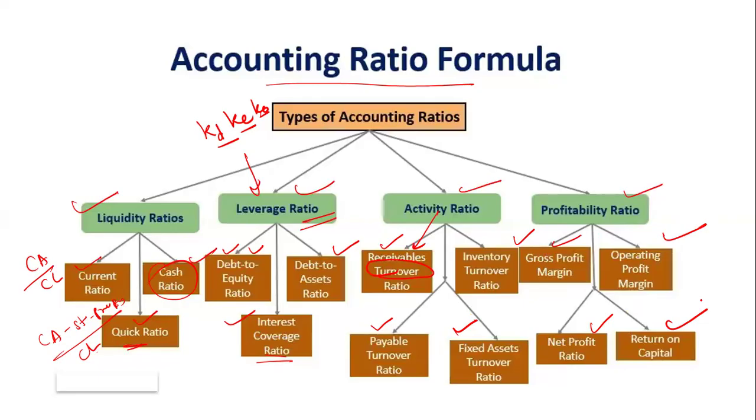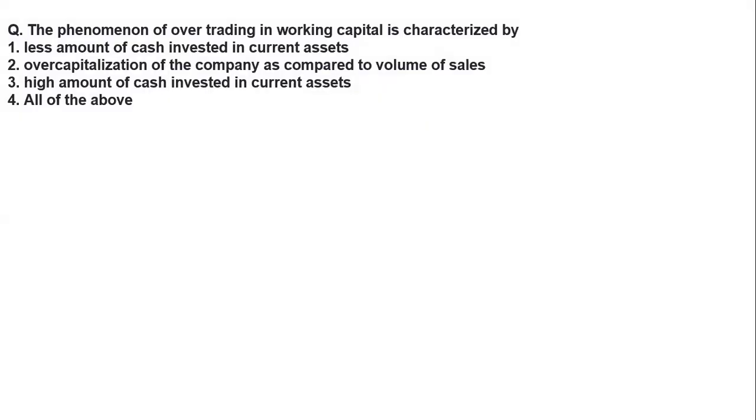Okay, now the next question on your screen: the phenomenon of over trading in working capital is categorized by. Option A, a less amount of cash invested in current assets; option B, overcapitalization of the company as compared to the volume of sales; third option, a high amount of cash invested in current assets; and D, all of the above.